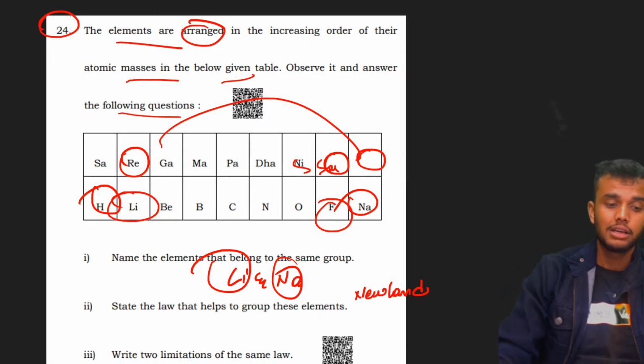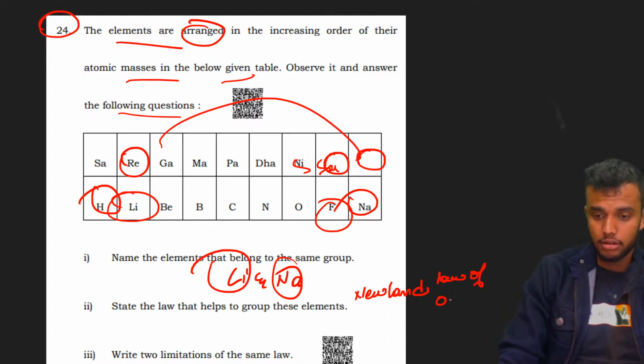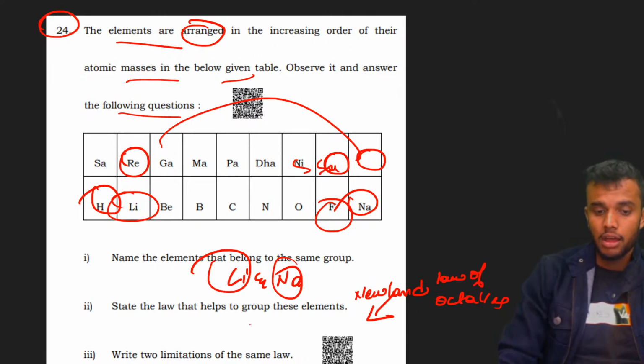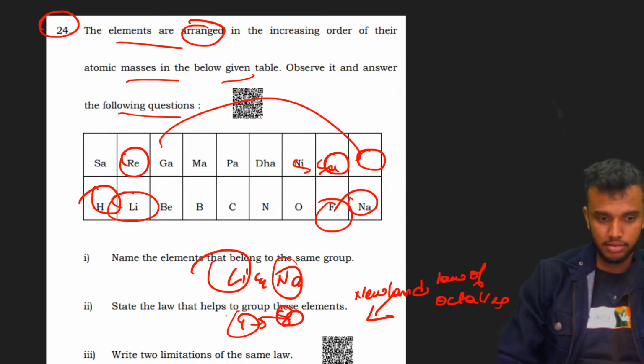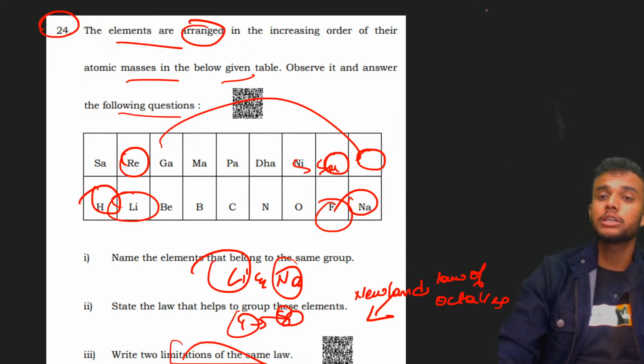Yes, students. The answer is Newlands' law of octaves. It is a law that helps to group these elements. In this law, the first element and the eighth element have the same property. That is the basis. Now, what are the two limitations, students?